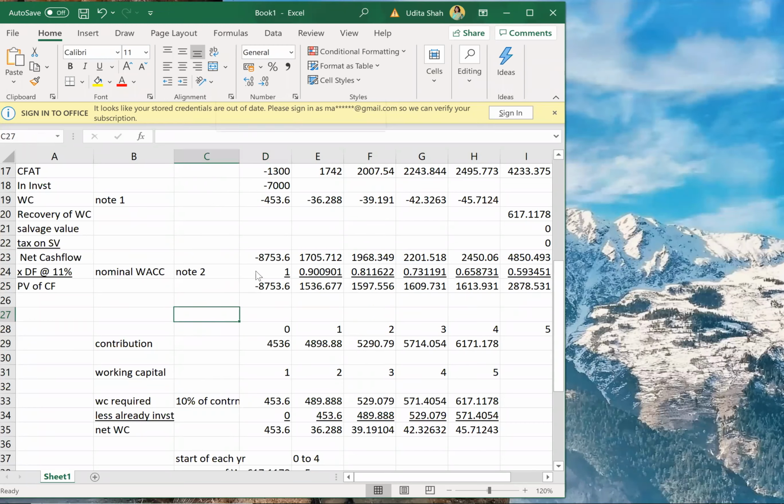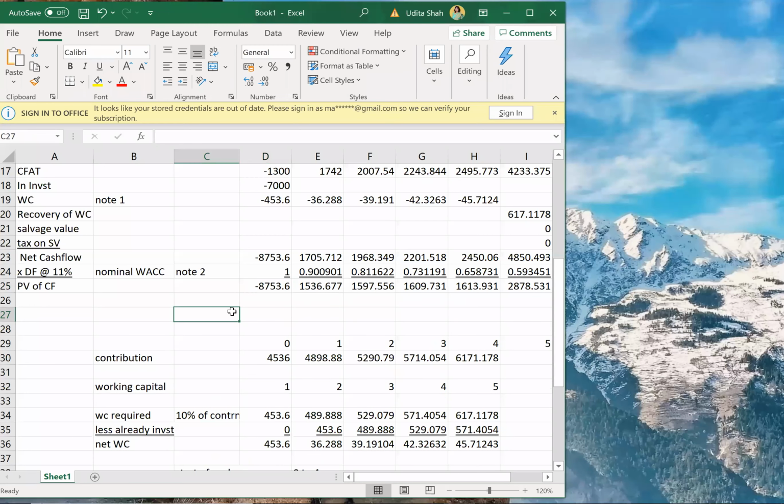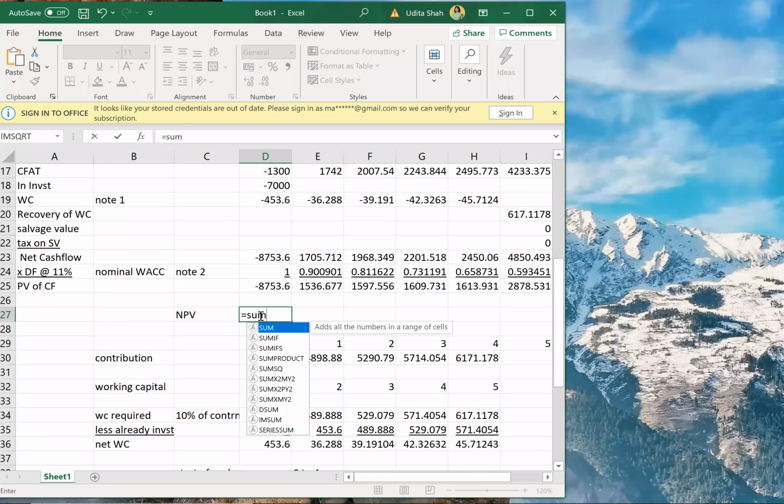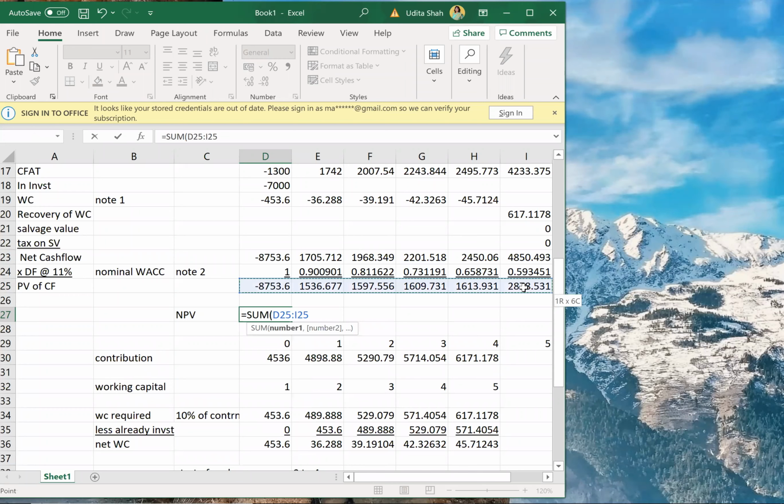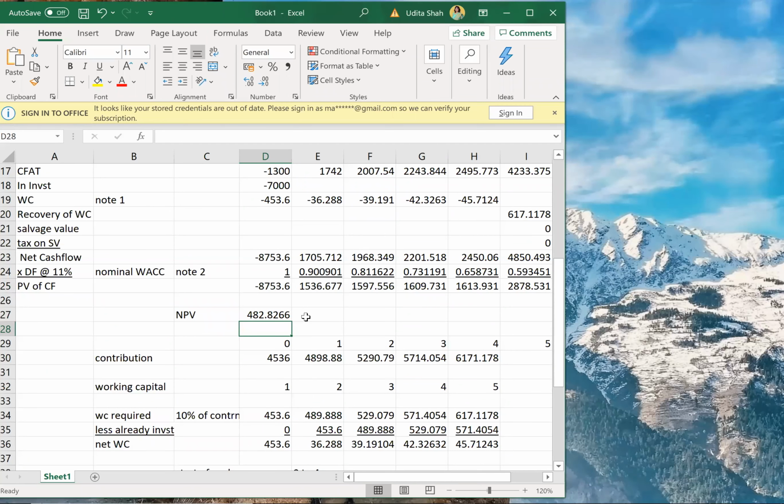So since I have got the final PVs, I'll calculate my NPV. NPV will be the sum of all of these. Correct? And this is in thousands, right? So that will be 482,826,000.